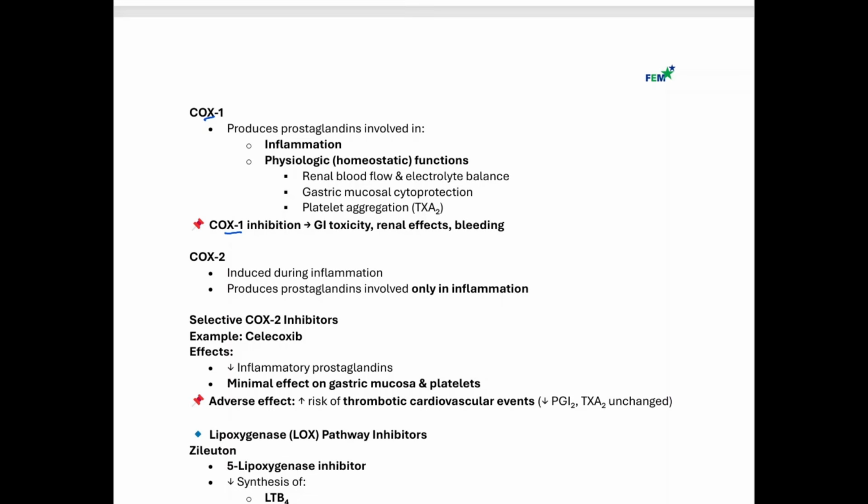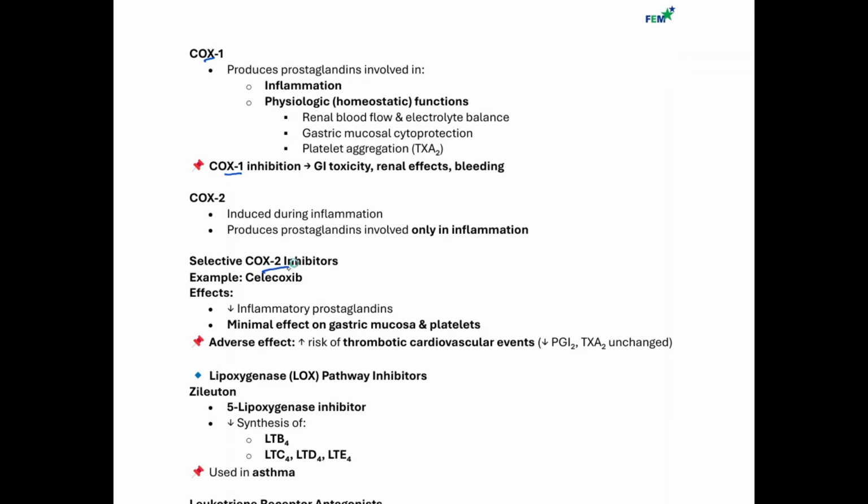So that's why if somebody is taking a selective COX-2 inhibitor like celecoxib, that will decrease the inflammatory prostaglandin. But the good thing about celecoxib, because it doesn't work on COX-1, is that it has a minimal effect on the gastric mucosa and also your platelets, which is why sometimes if somebody has peptic ulcer disease and there is so much pain and they want to address the pain, you can give them a COX-2 inhibitor because that will not affect the gastric mucosa. But remember, the adverse effect from this is that it can lead to increased thrombotic cardiovascular events because it's decreasing prostacyclin and your thromboxane A2 is unchanged.